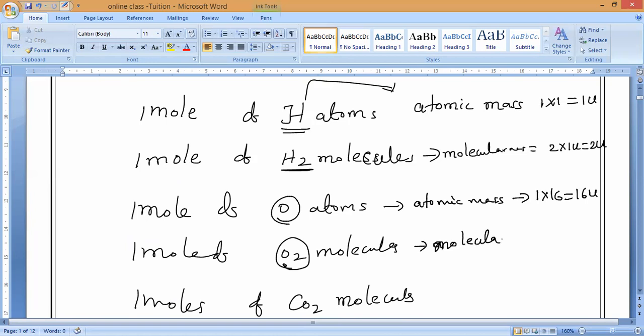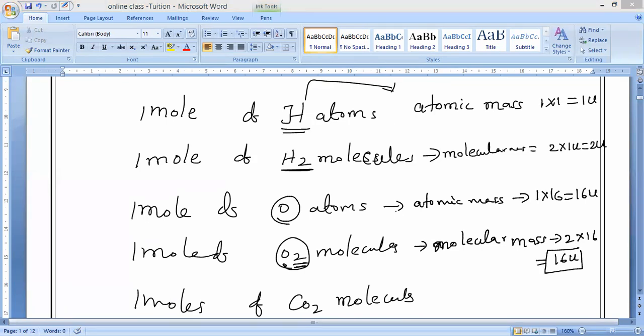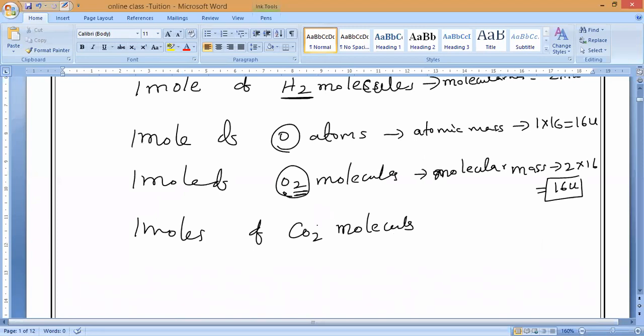Very important concept. Molecular mass, as I already taught you: the number of atoms are how many? Number of atoms are 2. So 2 into 16 equals 32 u. Is somebody calling Tamil Selvan also? Tell them to join. Understand, Jayvarshini? Alana? Yes, 32 u.